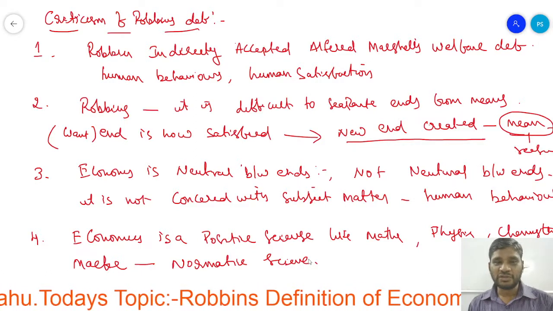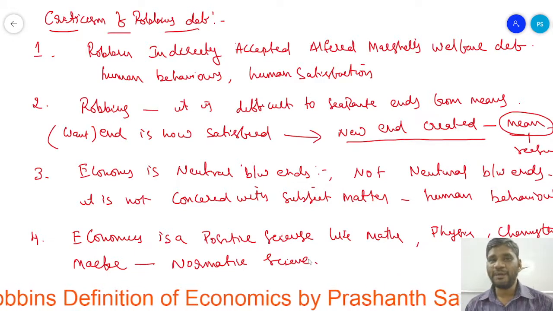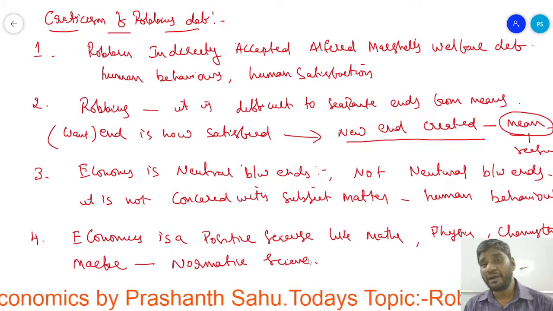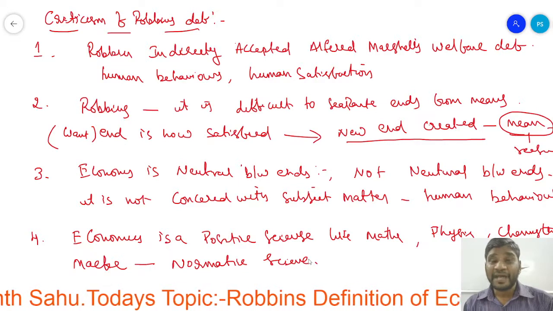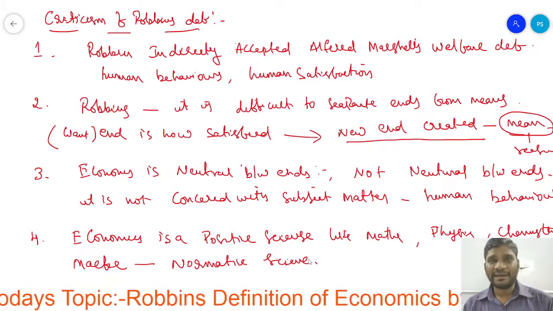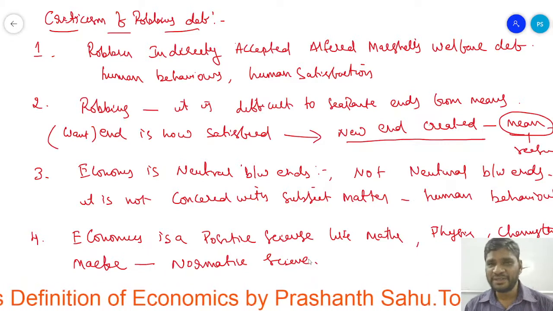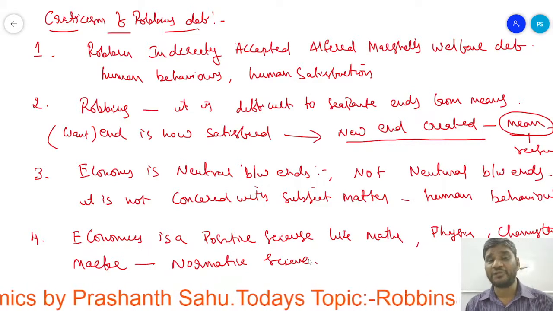Okay, now. So one example I will tell you. For example, if I am getting hungry, what should I tell? Can I measure the hunger? I can assume the hunger. I can't say that I am getting 1 kg hungry. Can I measure the hunger? Can I measure the thirst? I am getting 1 liter of thirst.